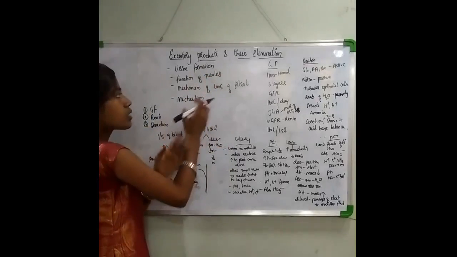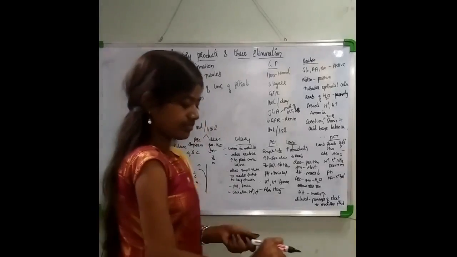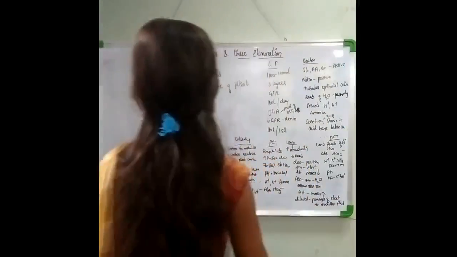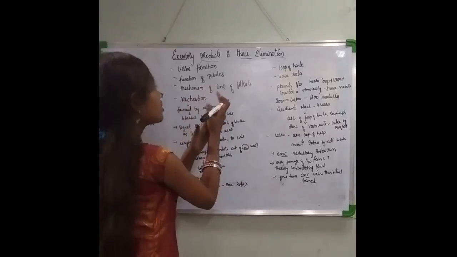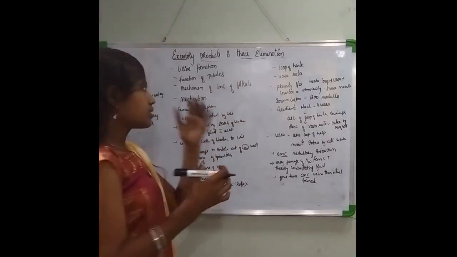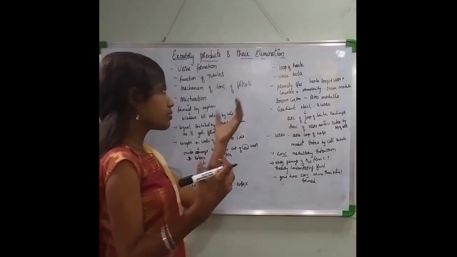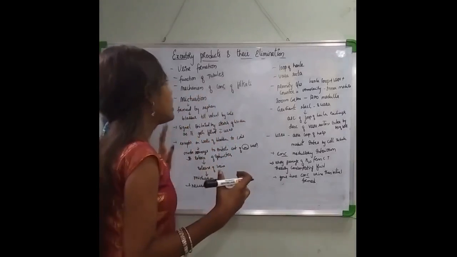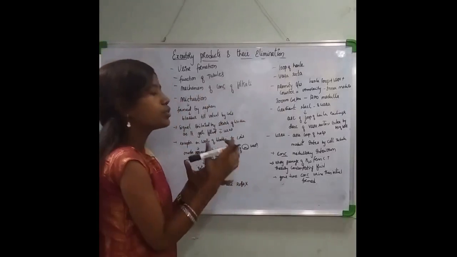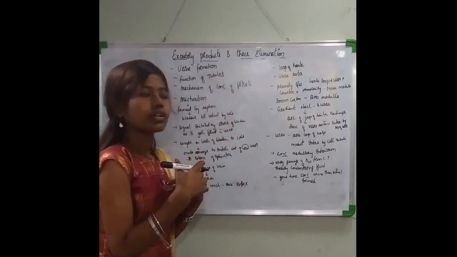Now let us discuss the mechanism of concentration of the filtrate. Humans have the ability to produce a concentrated amount of urine, so they produce a concentrated filtrate. To produce this concentrated filtrate, the loop of Henle and vasa recta play an important role.